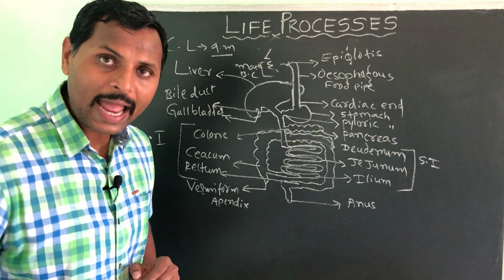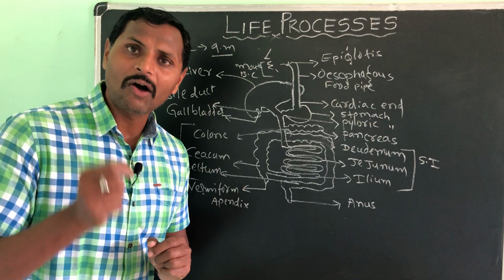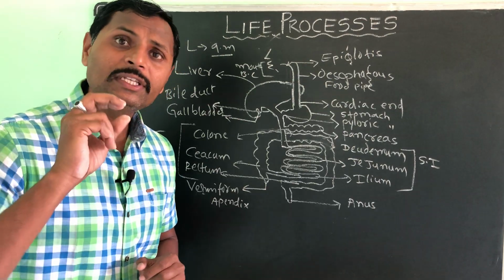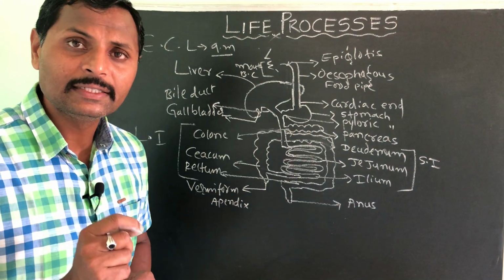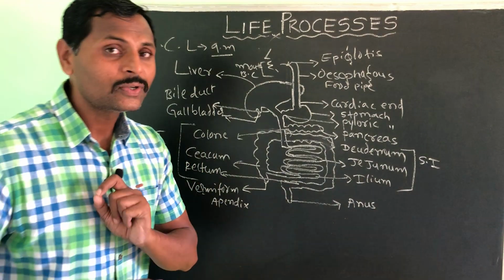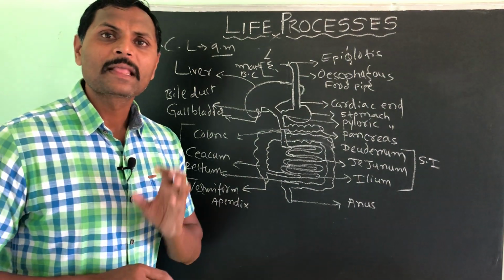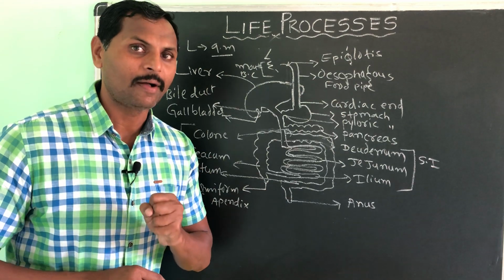What are glands? Glands are cells, organs or tissues which secrete chemicals, or a secretion. So here we have 3 pairs of salivary glands which release saliva.